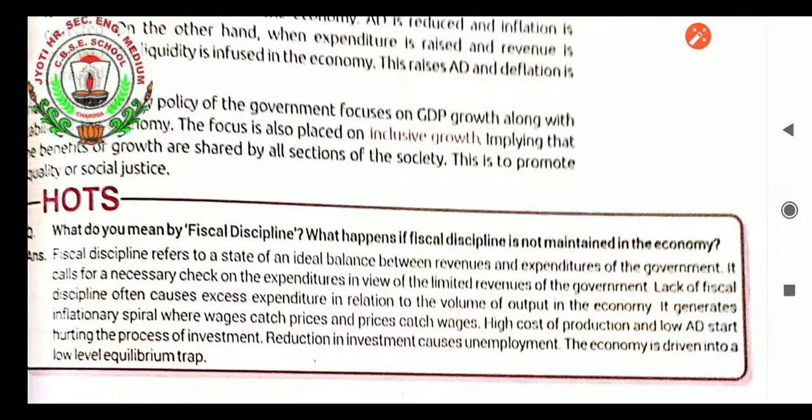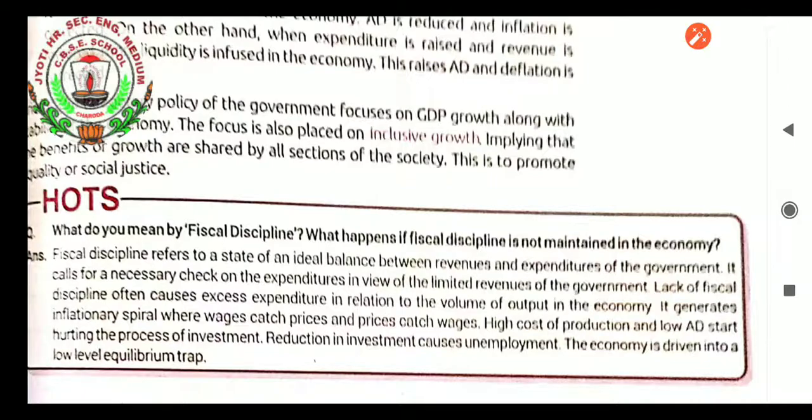Government revenue is not so much, as tax is not paid by many people, and many people are not coming in under the tax rate. Because of that, revenue of the government becomes less. Lack of fiscal discipline often causes excess expenditure in relation to the volume of output in the economy.